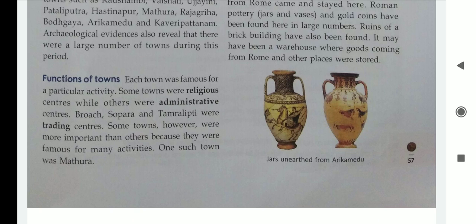Increase in agriculture and crafts led to trade. What was the reason of growth of the trade? Because of the increase in agriculture and crafts. India traded with which empire? With the Roman Empire. Many urban centers came up. They were either religious or administrative or trading centers. Mathura was an important town. Arikamedu was a port town. It traded with the Roman Empire.